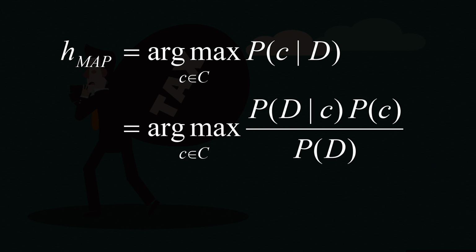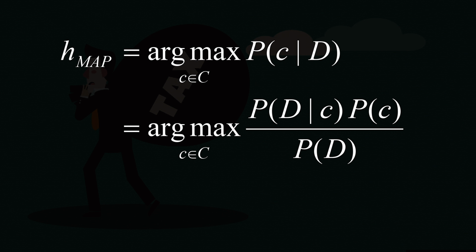Now, in the next line of this equation you find that we have expanded P(c | D) using the Bayes theorem. We just saw the Bayes theorem. If I am going to apply the Bayes theorem for P(c | D), now this small c is one particular class. For each class you are going to do this computation. Now, if I apply the Bayes theorem in the next line, I shall expand this to argmax of probability of D given C times probability of C divided by probability of D.